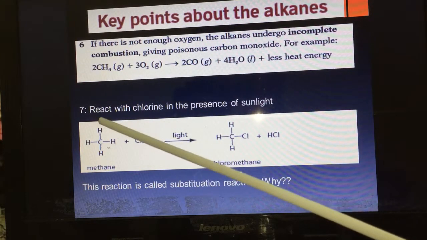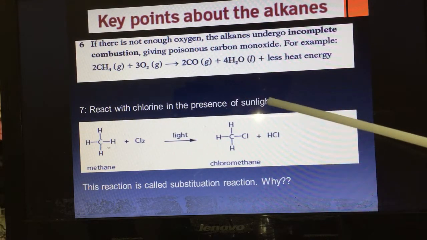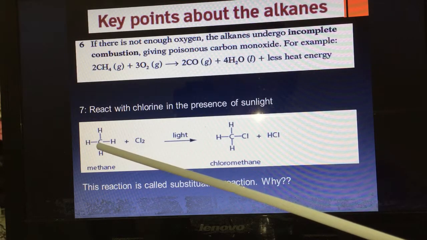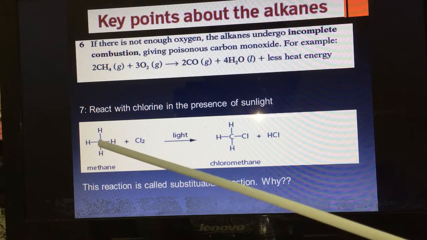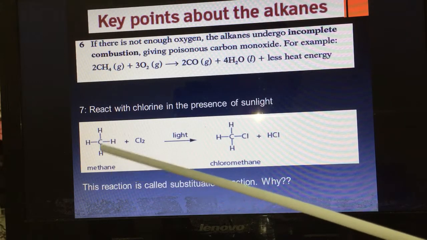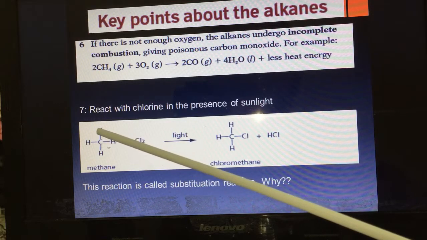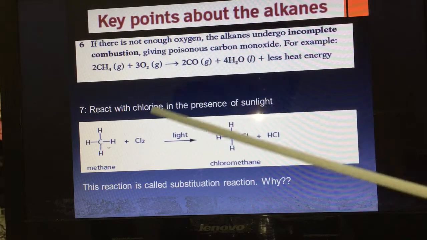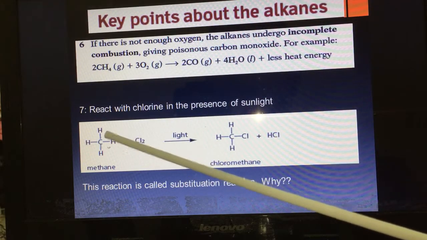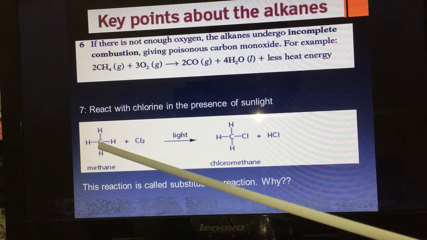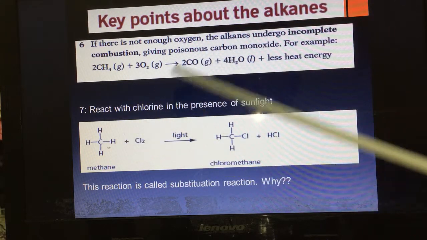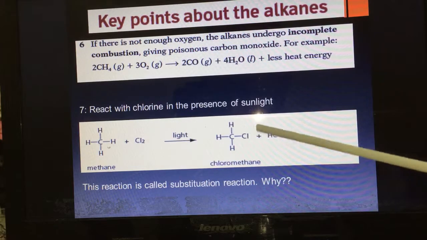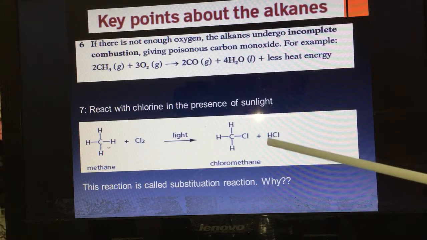7. React with chlorine in the presence of sunlight. Here I have what? What is this? Methane. Why meth? Because I have one carbon atom, and because the bonds are single bonds, plus Cl2. In the presence of sunlight, one hydrogen atom connected to carbon will move away and be replaced by chlorine. Cl will come here, so it will give you chloromethane plus HCl.